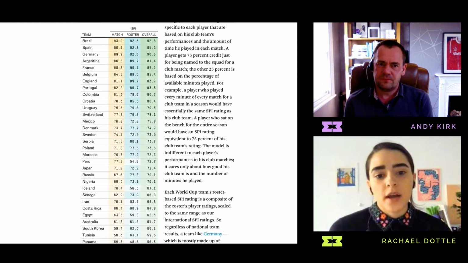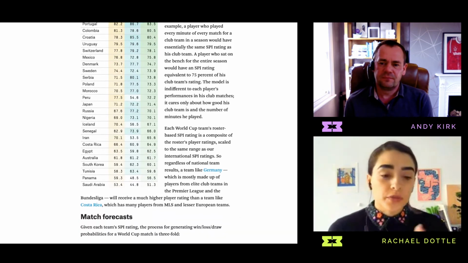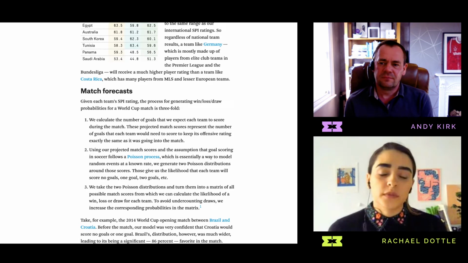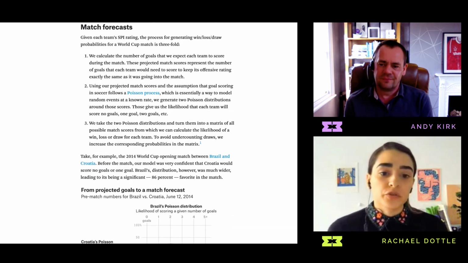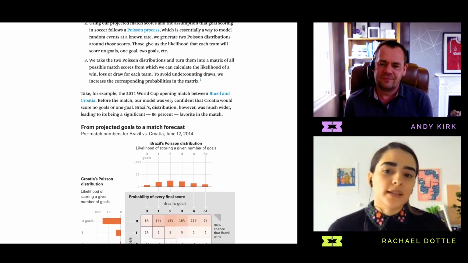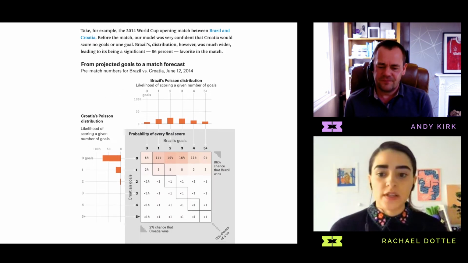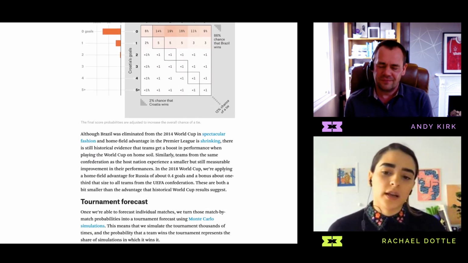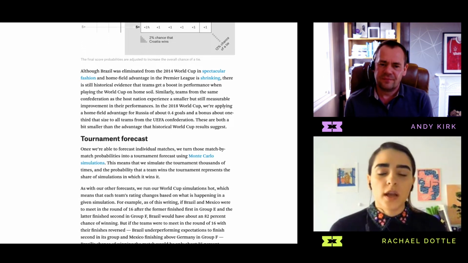And unlike the group stage, I think what makes it easier for these charts is there's no tie. So there's no draw, which makes a sweeter picture, basically. But you can see that in the other matches there's also a likelihood of a draw, so you can see the way that we added that to the information.